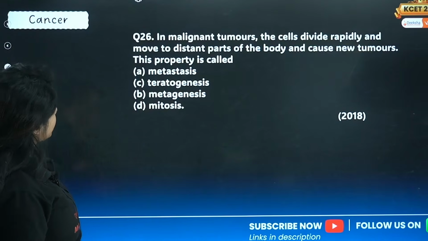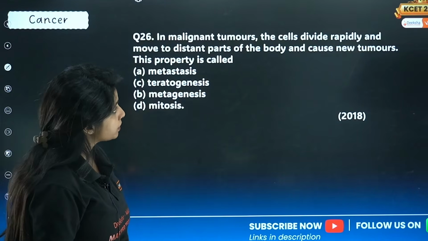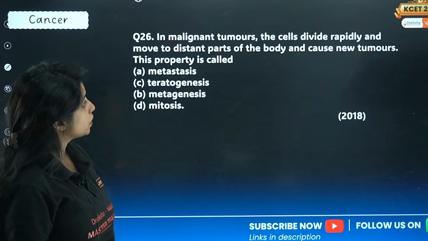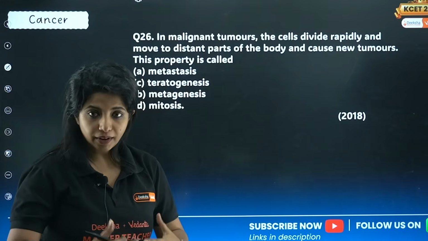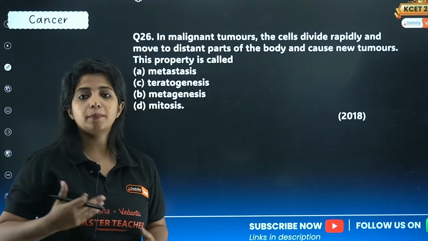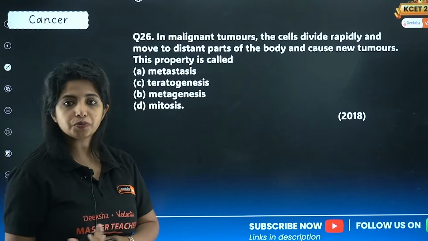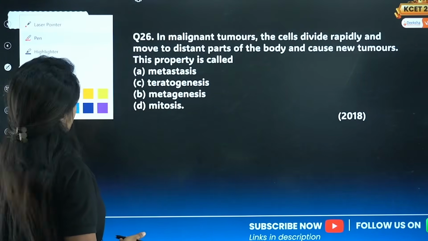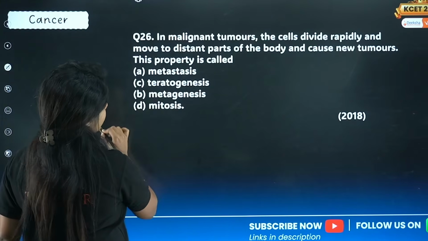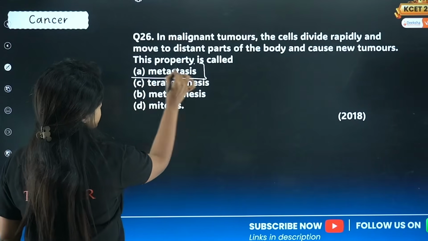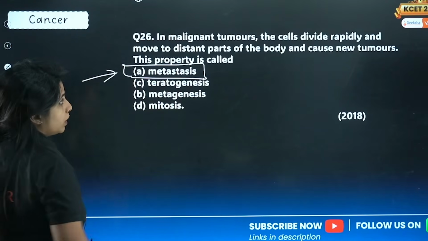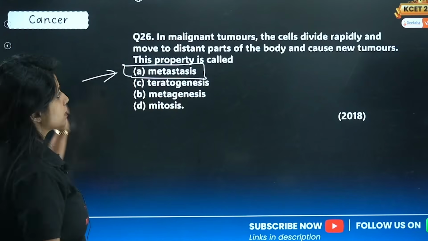Let's go ahead. Again, cancer. In malignant tumors, the cells divide rapidly and move to distant parts of the body and cause new tumors. When the cells are dividing rapidly, moving around and causing new tumors, what do you call this property? This is known as metastasis.